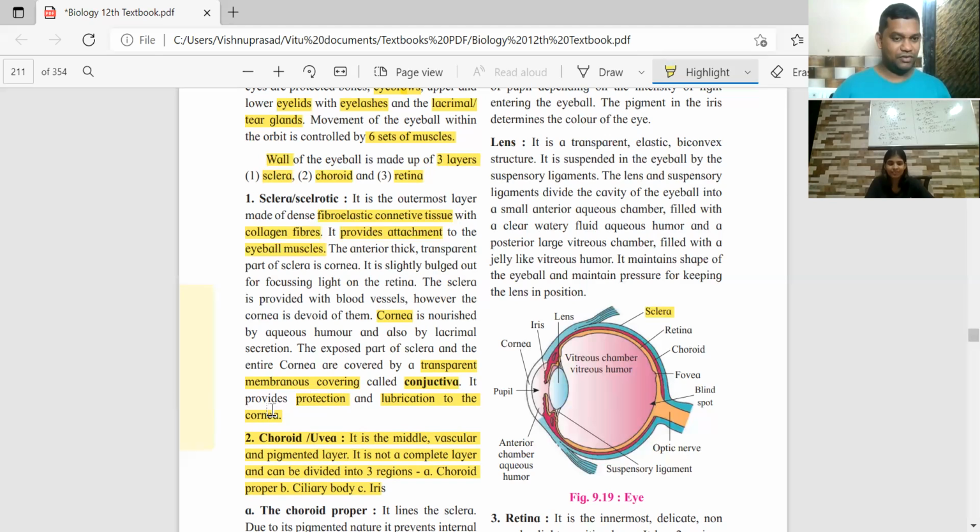ये जो front portion है, it is not completely spherical. As you can see, it is slightly bulged out. क्यों है? Ultimately the eye का जो functioning है, it is based on light coming from outside. So when light rays enter the eye, they should be able to properly focus into the eye. वो focus करे इसीलिए आगे bulge है.